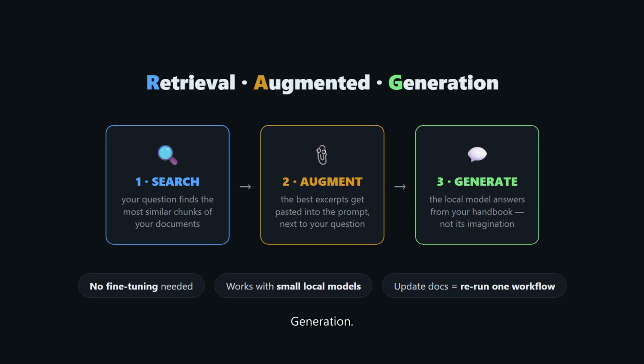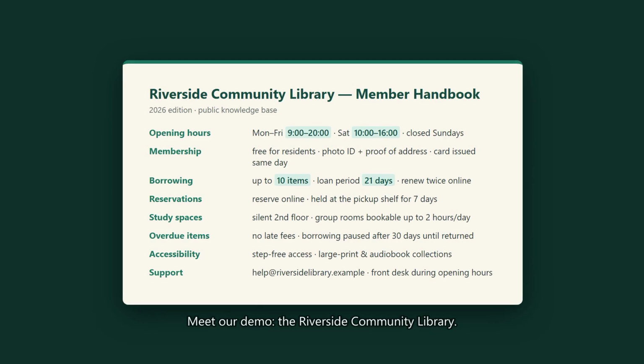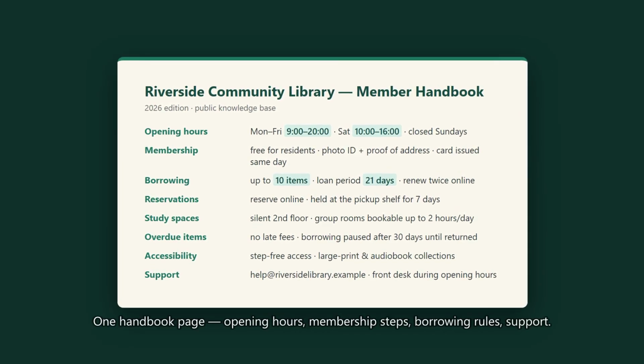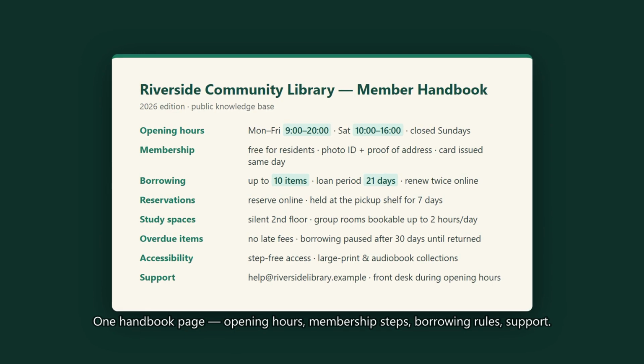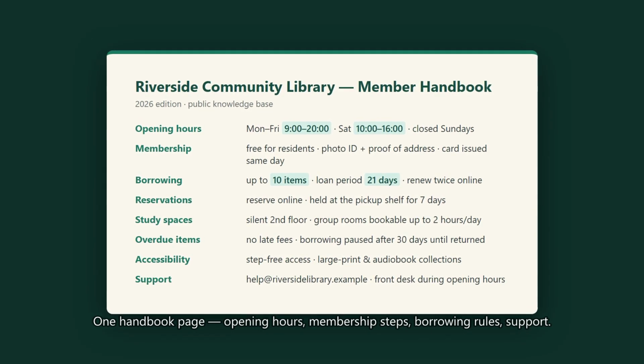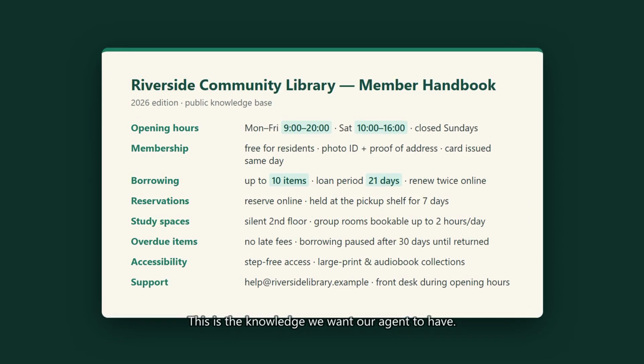Retrieval-Augmented Generation. No magic, and because it's just search plus a prompt, it works great even with a small local model. Meet our demo. The Riverside Community Library. 1 handbook page: opening hours, membership steps, borrowing rules, support. This is the knowledge we want our agent to have.